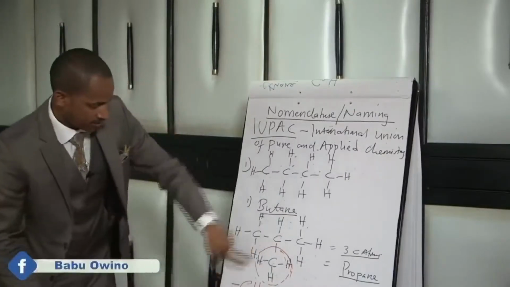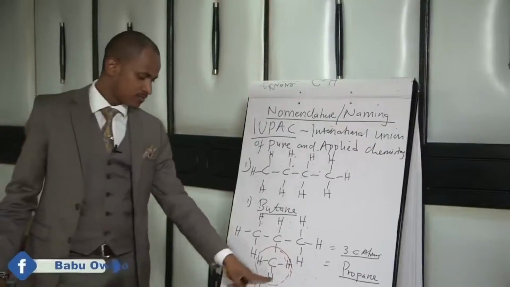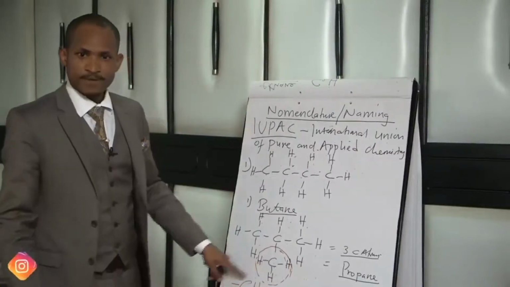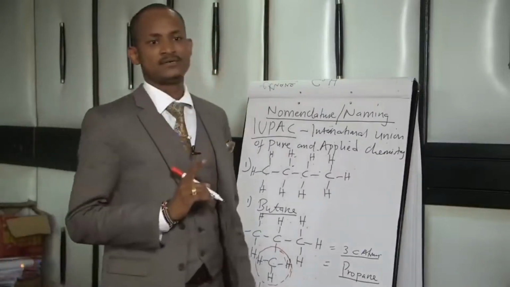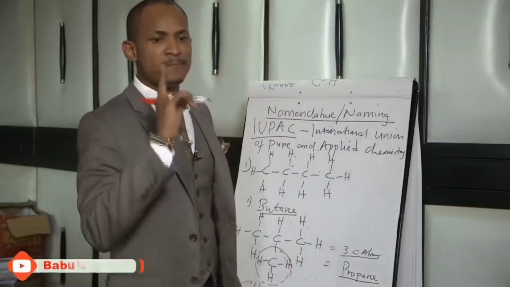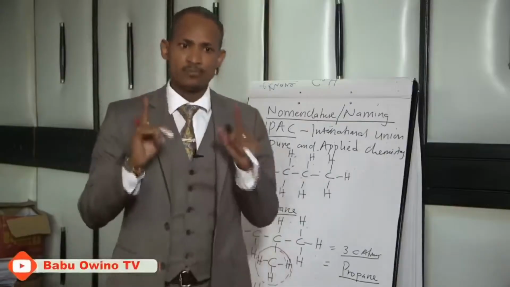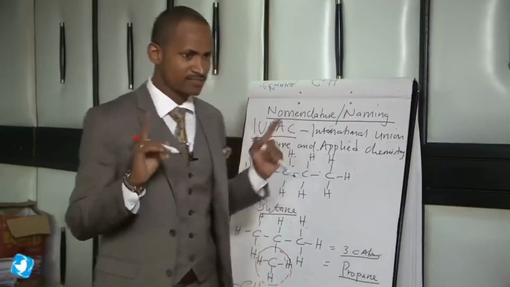And then there's this one here: 1 carbon atom with 3 hydrogen atoms. But it has 1 hydrogen atom less from the parent alkane group. Are we clear, class, or am I confusing?